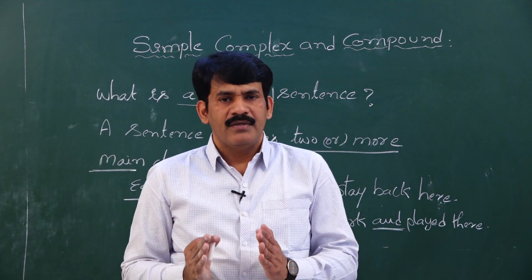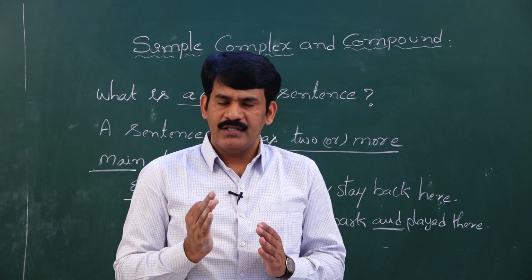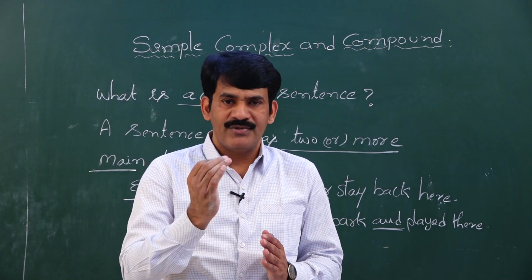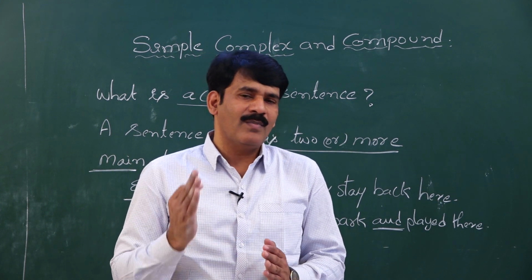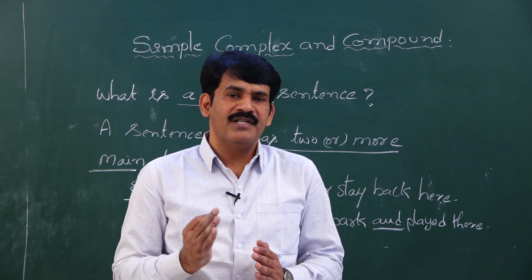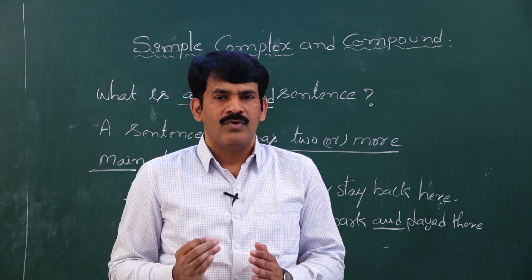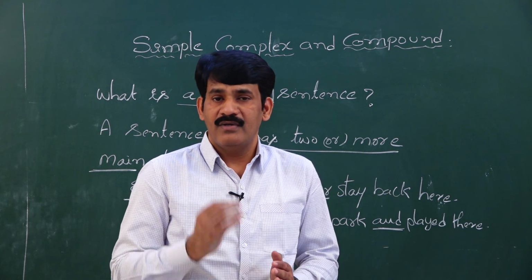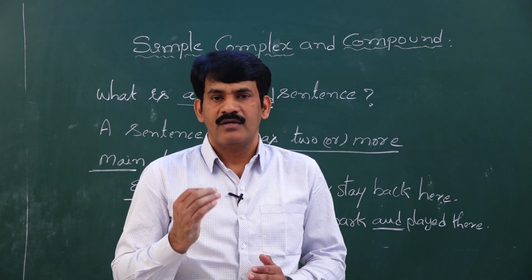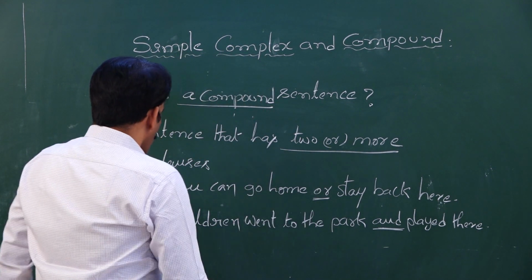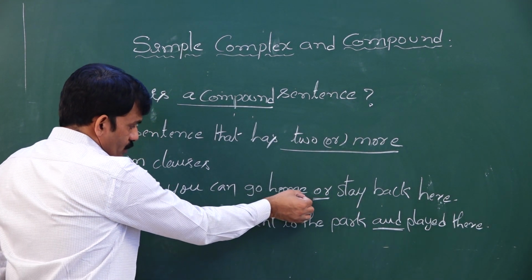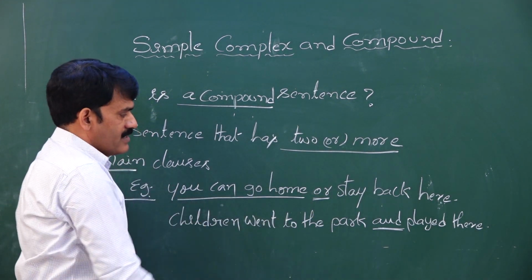My dear children, you remember that we use only coordinating conjunctions in compound sentences, whereas in a complex sentence, what was the conjunction that we used? We used subordinating conjunctions, but here only coordinating conjunctions are used. We find two main clauses, in the sense two independent sentences.